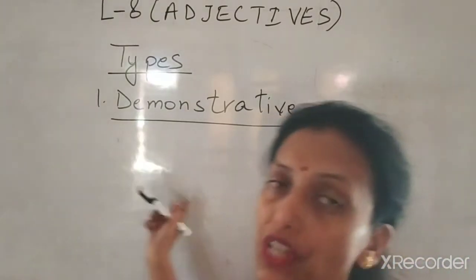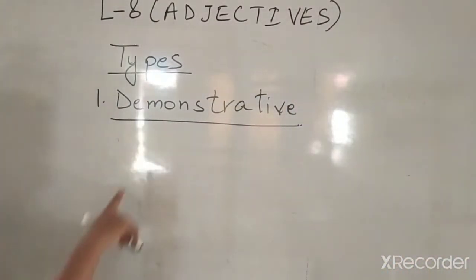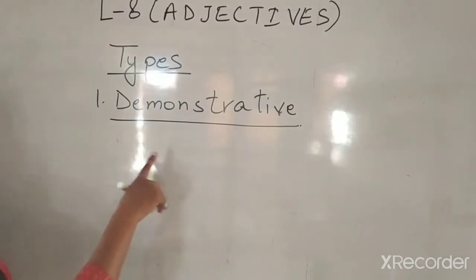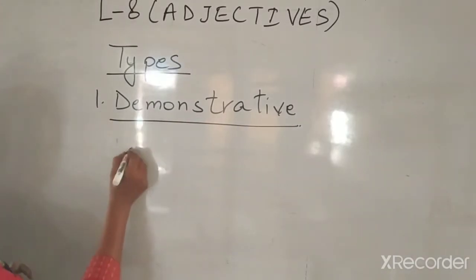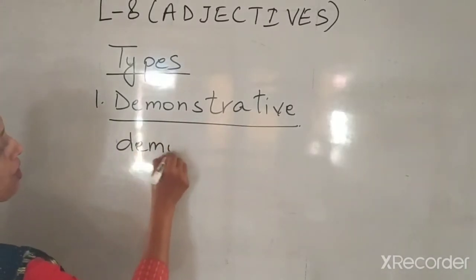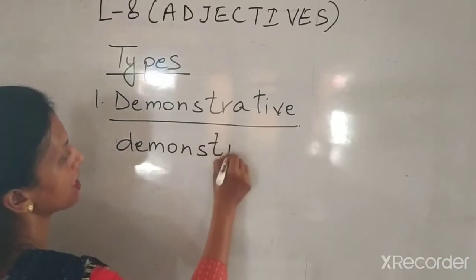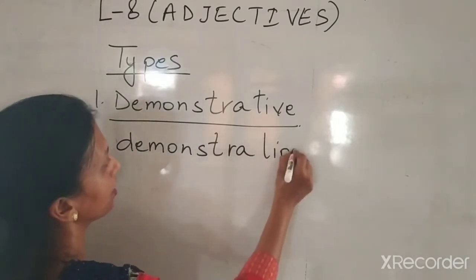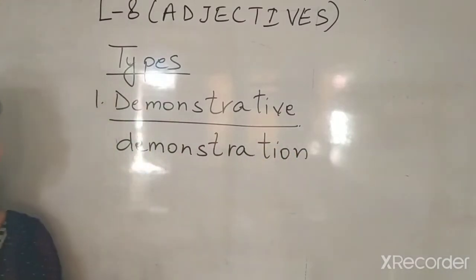Now let's move to the types of adjectives. Moving to the first one, demonstrative adjective. Now what is the word we derive here? Demonstrative. From this we can guess the word demonstration. Yes, demonstration means to show somebody so that the other person can understand what you are saying. Yes, you're demonstrating, you're representing.